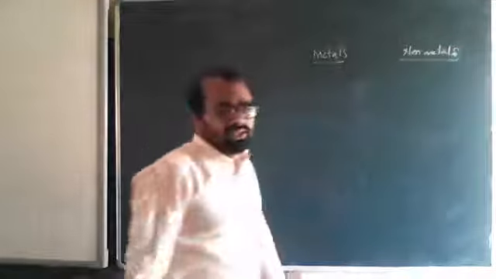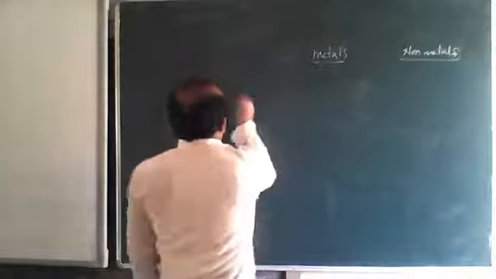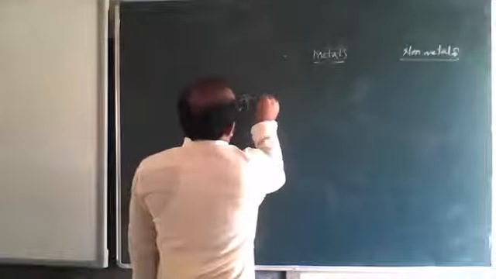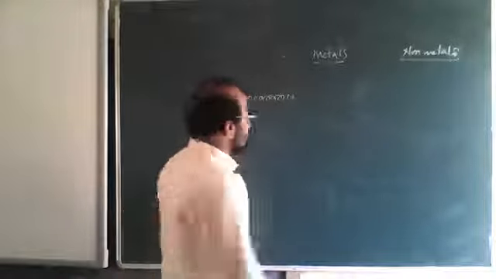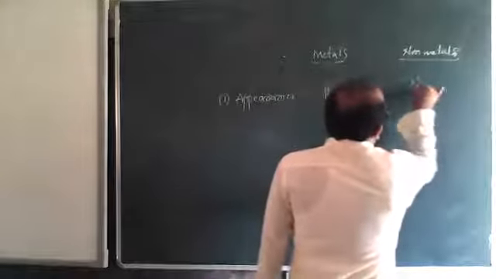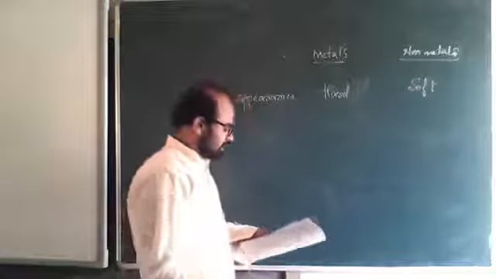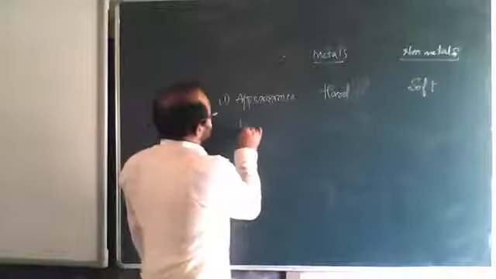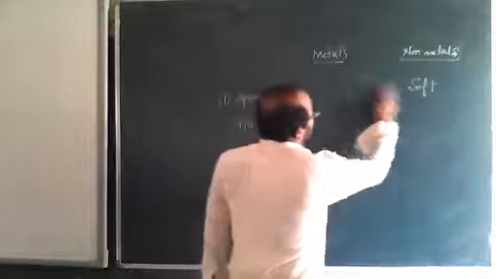Okay, please complete the exercise. Metals, first one, appearance. The properties they have given. How is the appearance of metal? Hard. So here you have to write soft. For non-metals the appearance is soft. Hardness, so how is it?